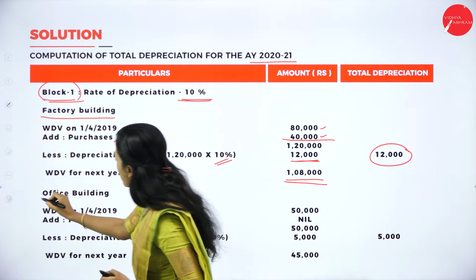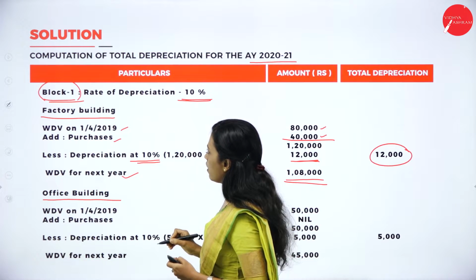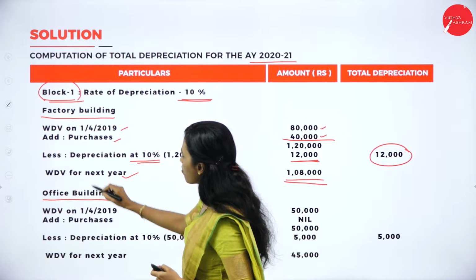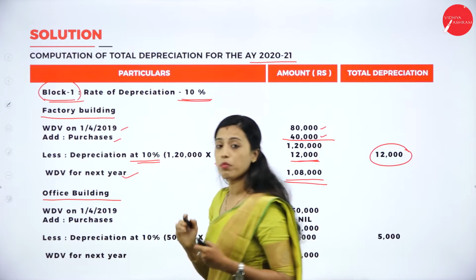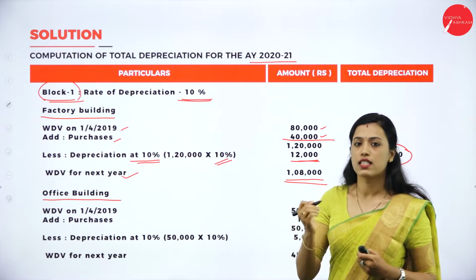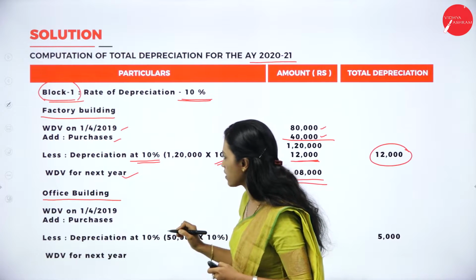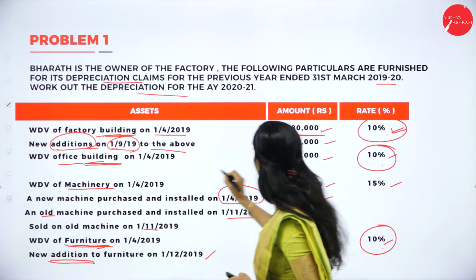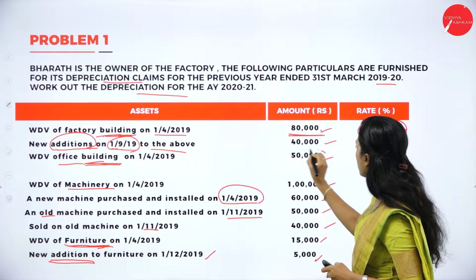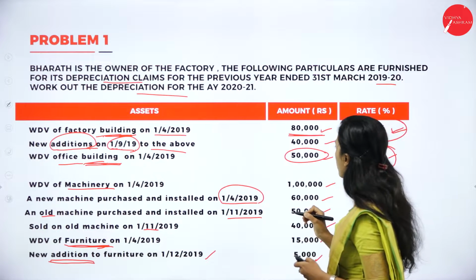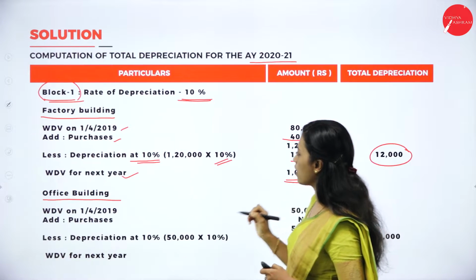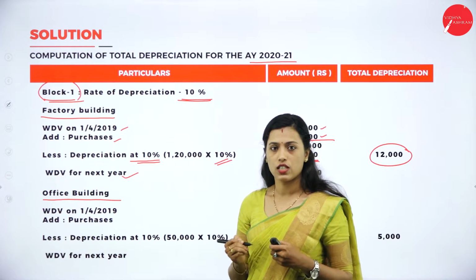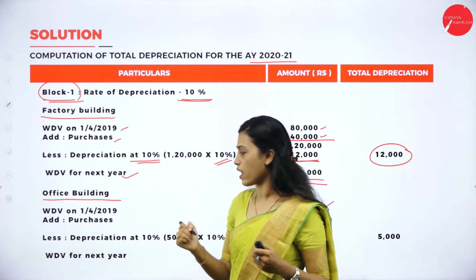Then second asset, office building. So office building also comes under the block 1 only because rate of depreciation is same, that is 10%. So WDV of office building, how much? 50,000. WDV of office building is 50,000. There is no purchases and there is no sales.